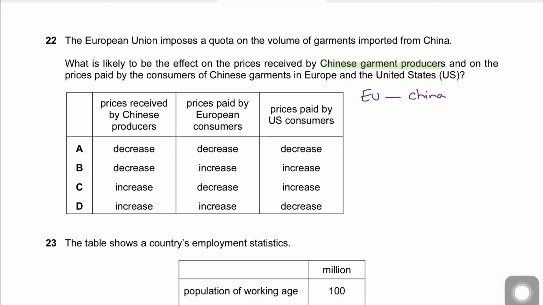So it says prices received by Chinese producers. Now the correct answer for this is basically D, and I'll tell you why.